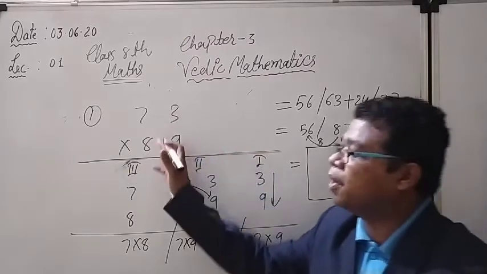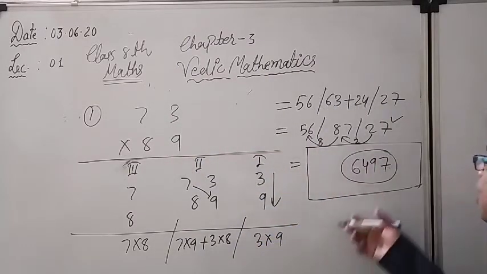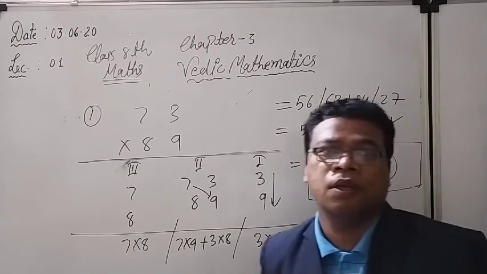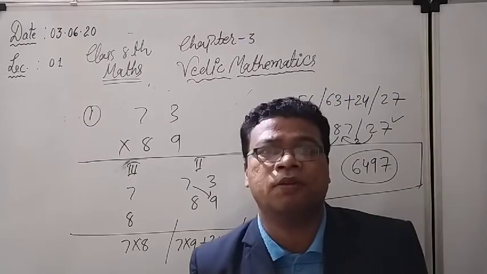Again, on rough copy you can multiply both the digits, and again you can verify whether this is your answer or not. Okay, next time I will solve so many questions for you.